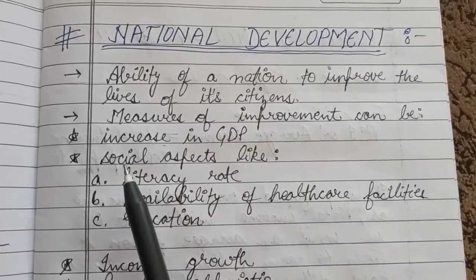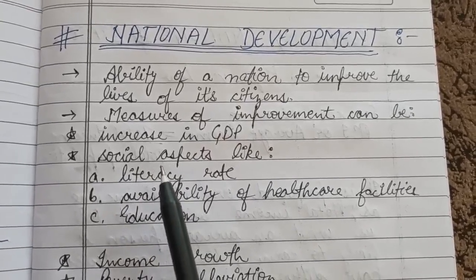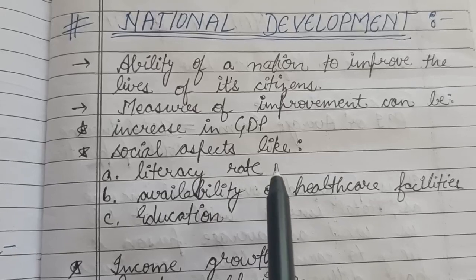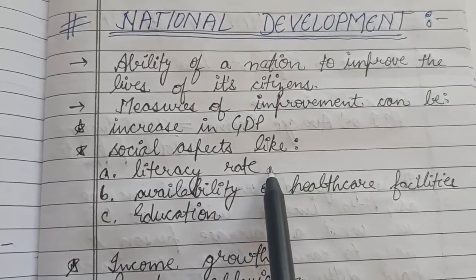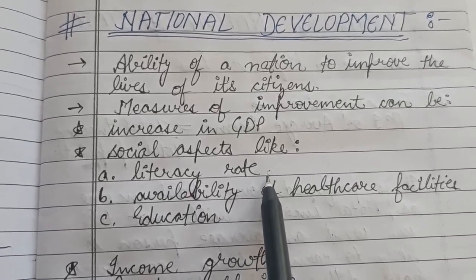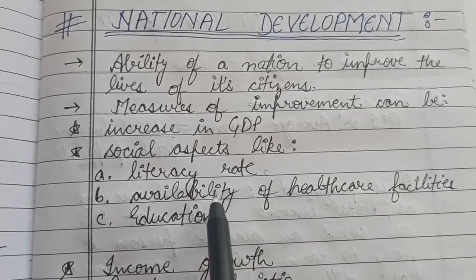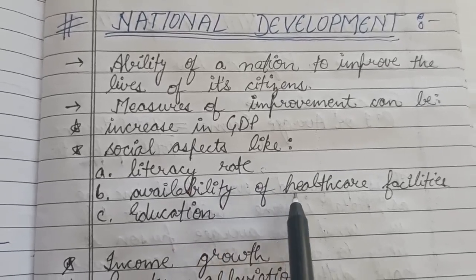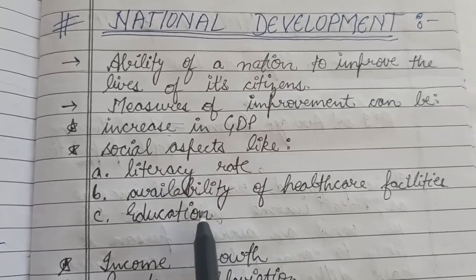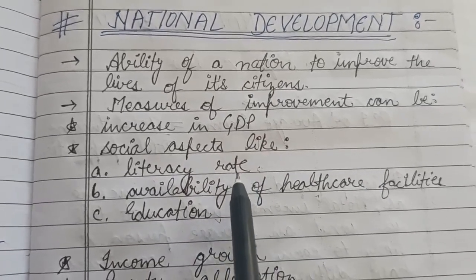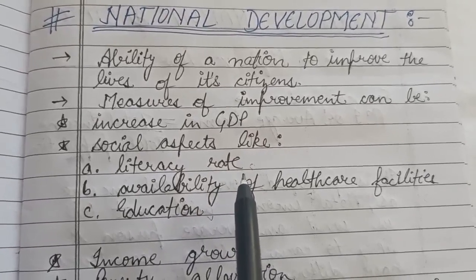The second measure can be social aspects, which we have studied in the important terms related to development. The first social aspect is the literacy rate, through which we come to know what percentage of the population is literate in a nation. The second one is availability of healthcare facilities, and the third one is education. These are the three basic social aspects through which we can study the development of a nation.